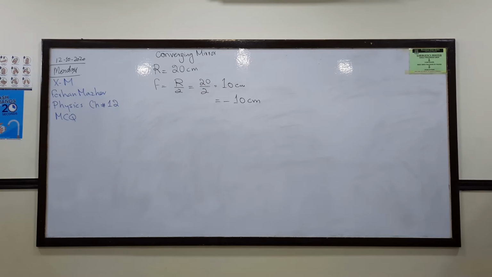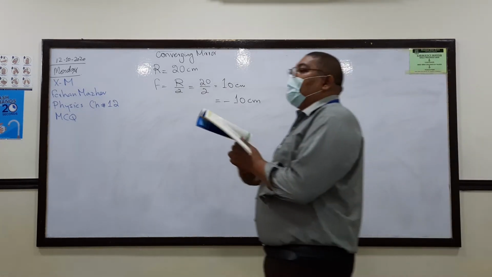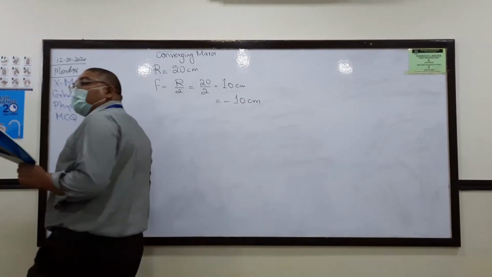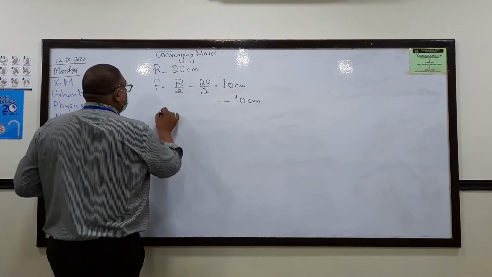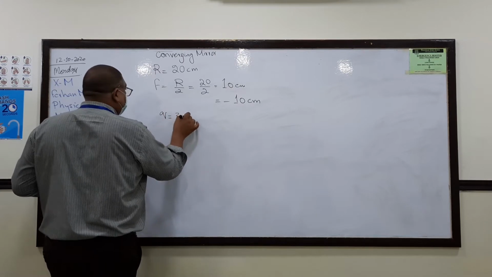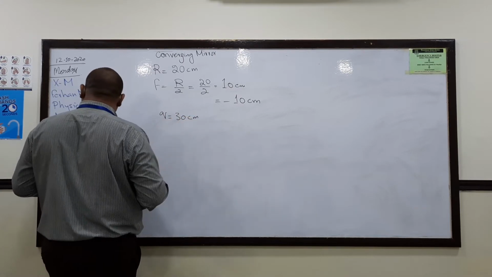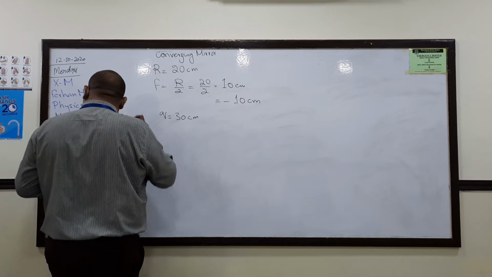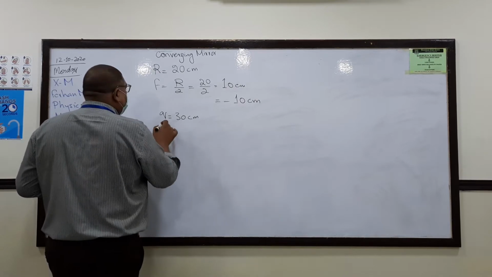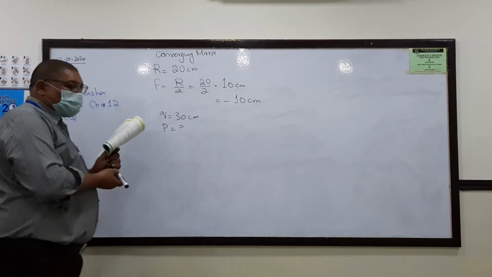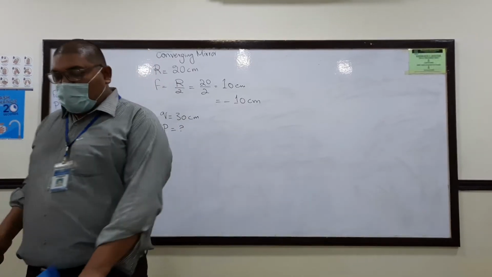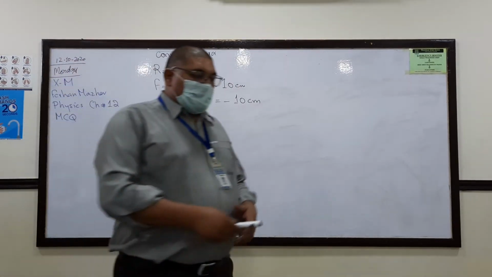It creates a real image 30 centimeter from the mirror. Q, the distance of the image from the mirror, is 30 centimeter. What is the object's distance? P is the question. Let's do the calculation.